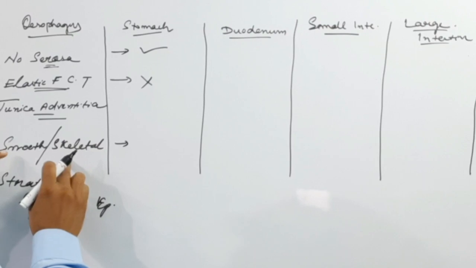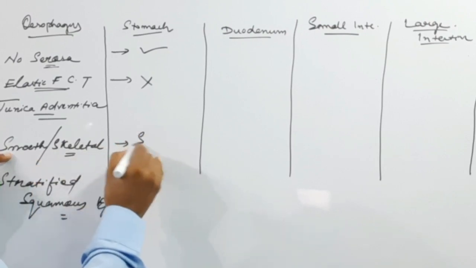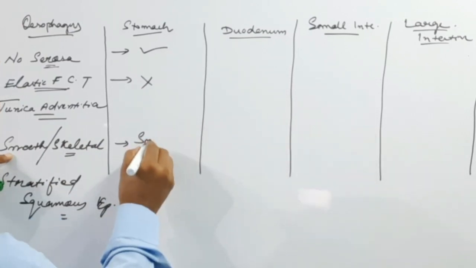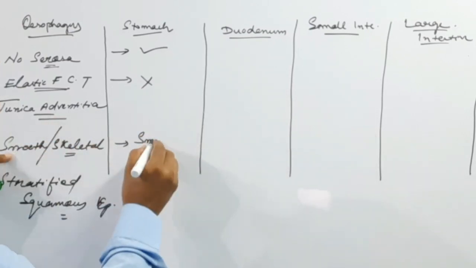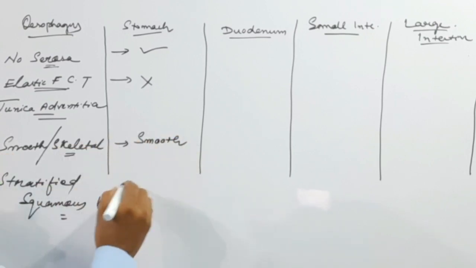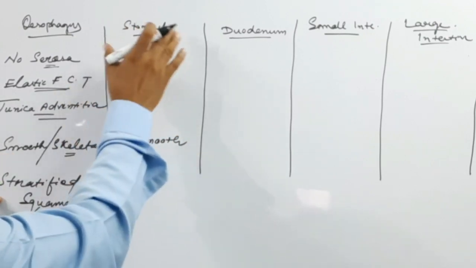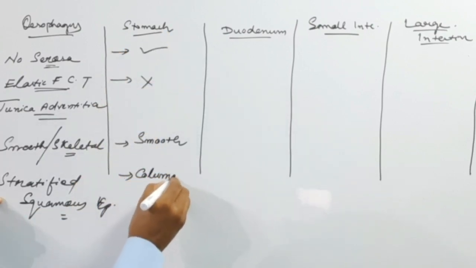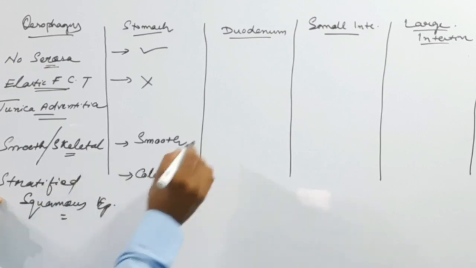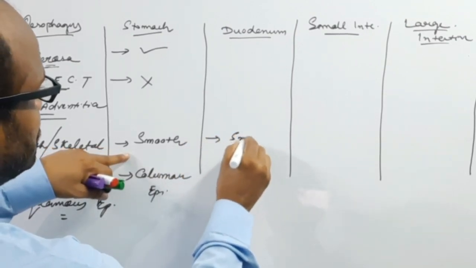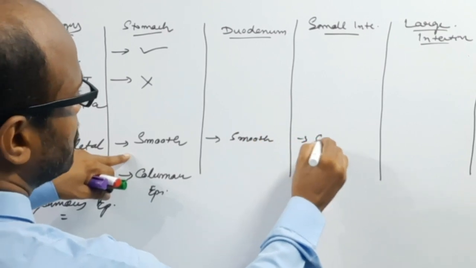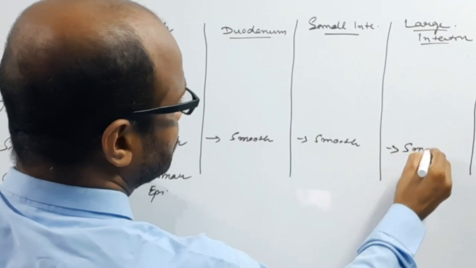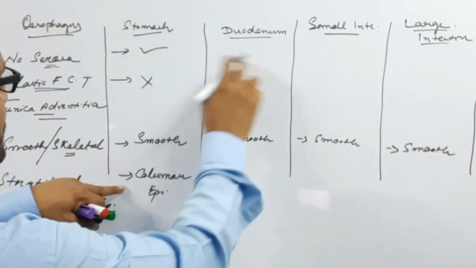The smooth muscles or the skeletal muscles? Only smooth muscles, except esophagus. Throughout the alimentary canal except esophagus there is smooth muscle. And here the stomach is lined by columnar epithelium. So the duodenum also, the wall contains smooth muscles. Small intestine also contains smooth muscle.